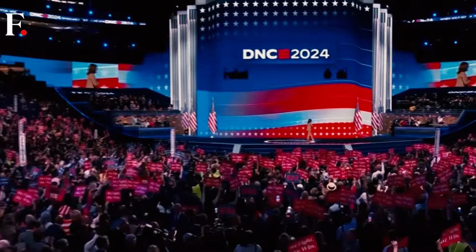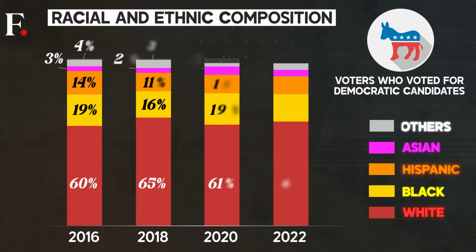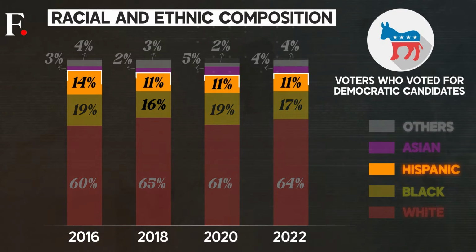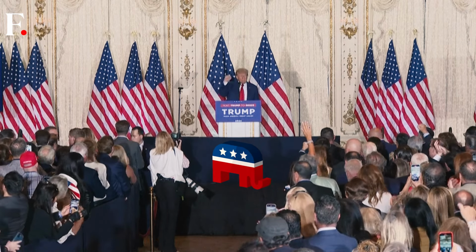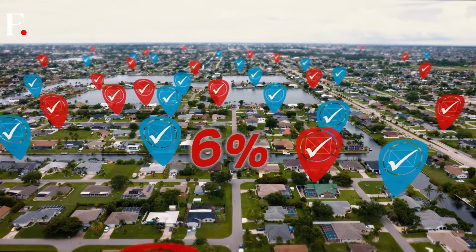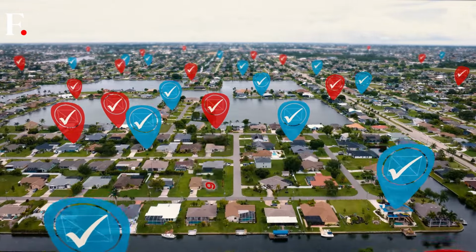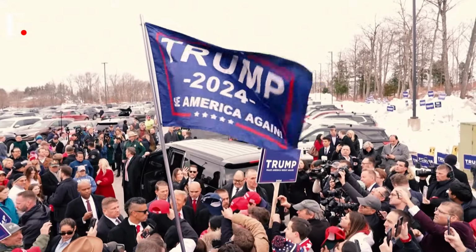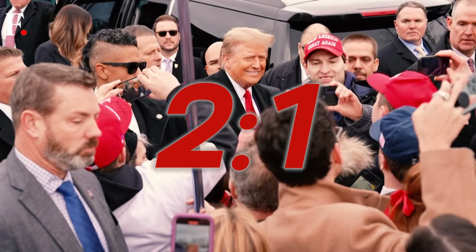Like black voters, Hispanic voters traditionally lean towards the Democrats. But the difference in party choice is far less pronounced. Between 2016 and 2022, Hispanic people made up about 12% of the Democratic voter base on average. For the Republicans, this number was about half. About 6% of Republican voters over the last few elections have been Hispanic people. It's a 2-to-1 ratio in favor of the Democrats.